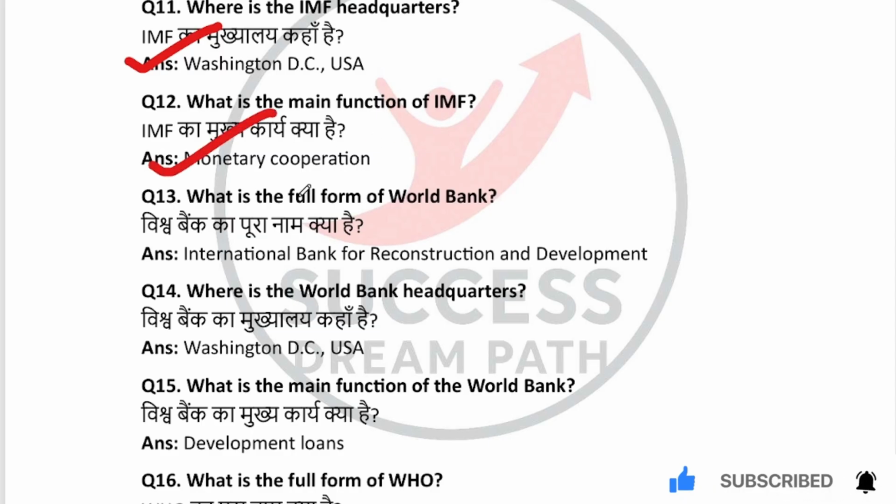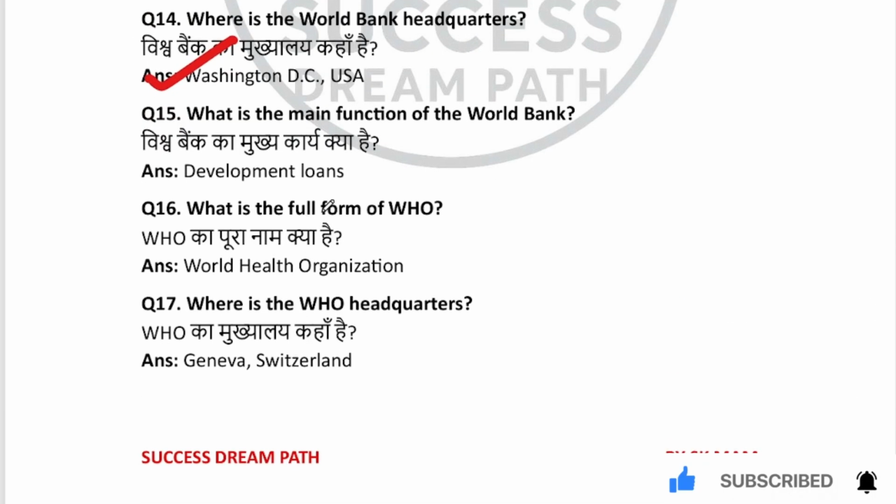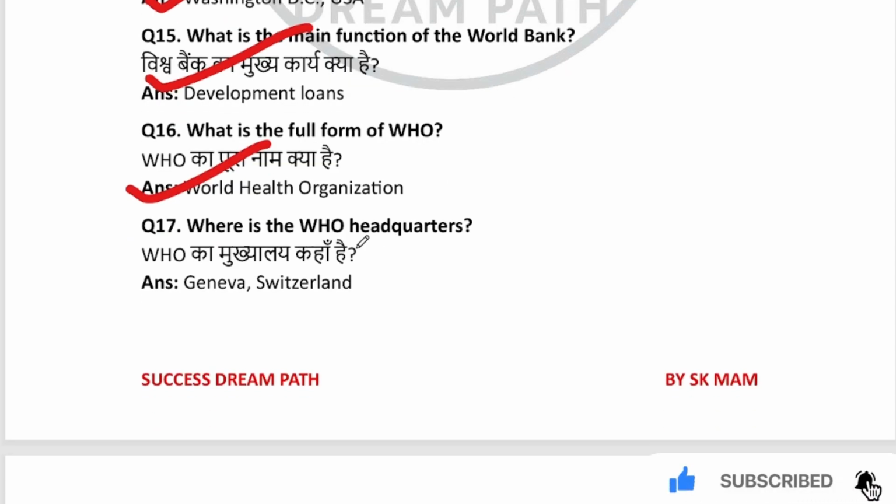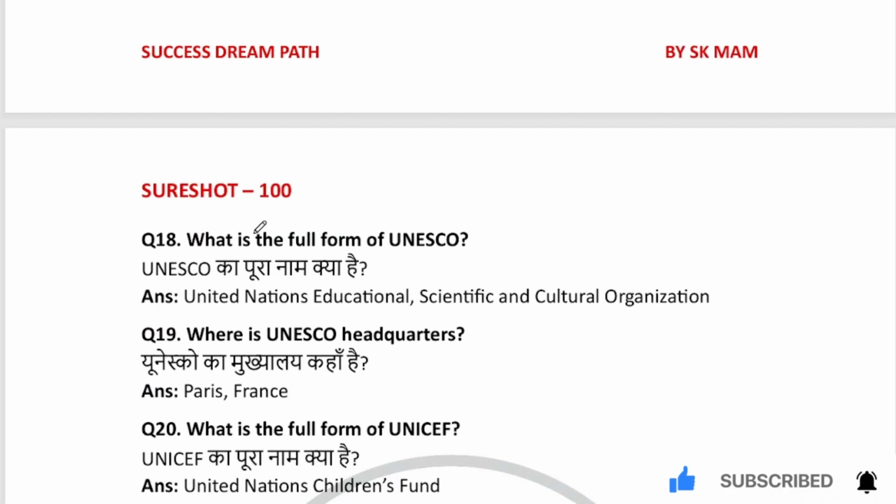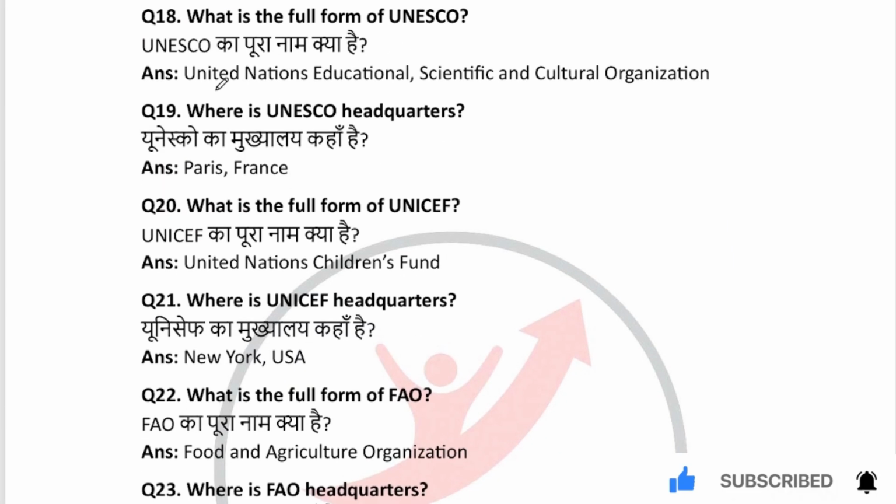What is the full form of World Bank? International Bank for Reconstruction and Development. Where is the World Bank headquarters? Washington DC, USA. What is the main function of the World Bank? Development loans. What is the full form of WHO? World Health Organization. Where is the WHO headquarters? Geneva, Switzerland. What is the full form of UNESCO? United Nations Educational, Scientific and Cultural Organization. Where is UNESCO headquarters? Paris, France.